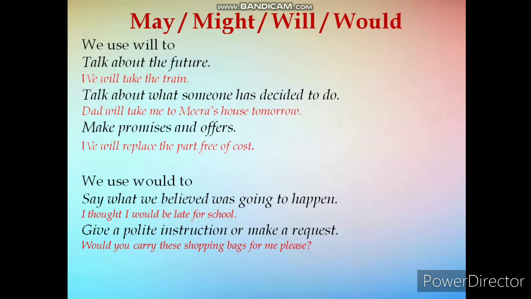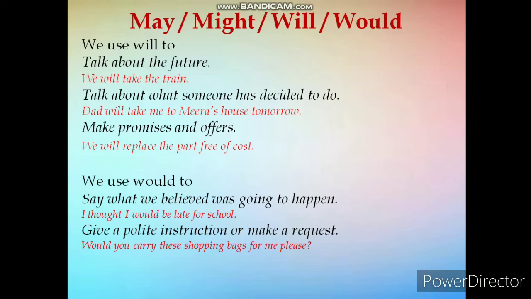Let's see the use of modal will. We use will to talk about the future. Like, we will take the train. We use will to talk about what someone has decided to do. Dad will take me to Mira's house tomorrow. We use will to make promises and offers. For example, we will replace the part free of cost.